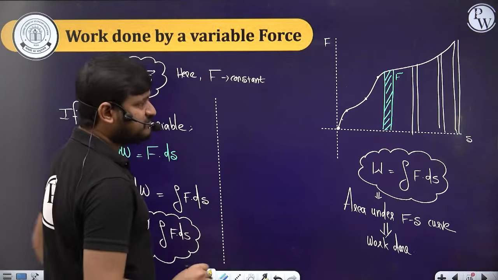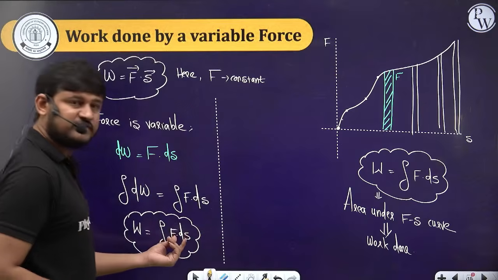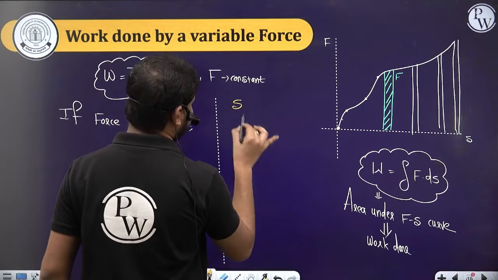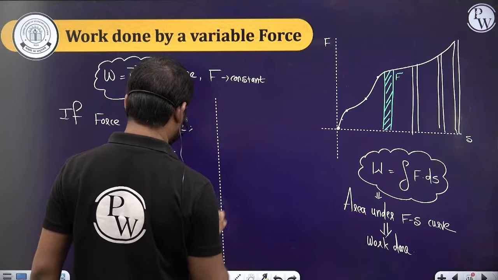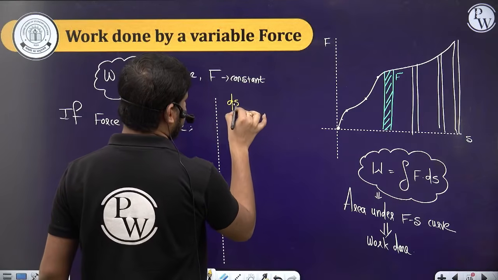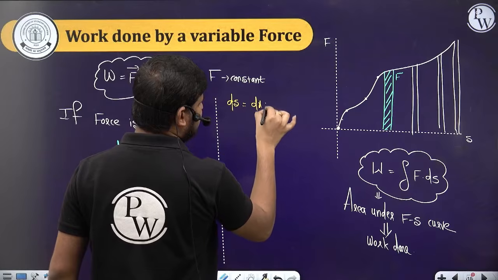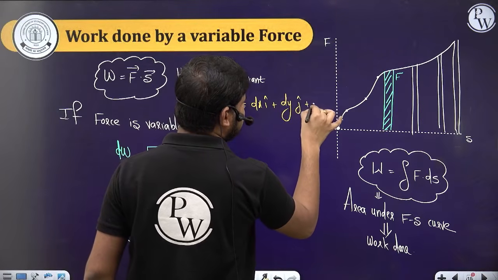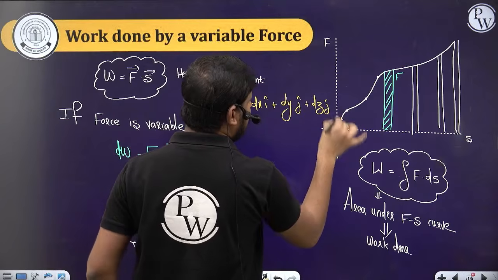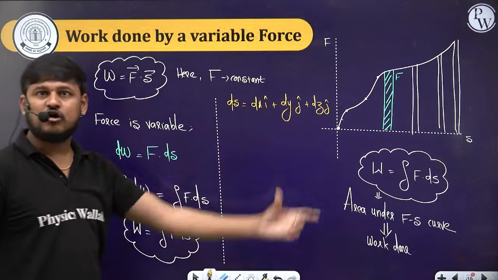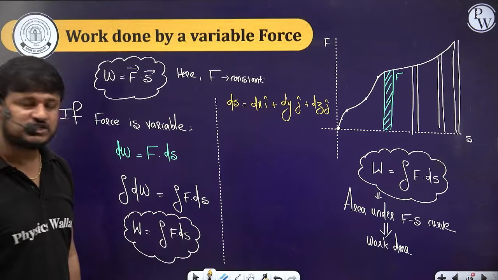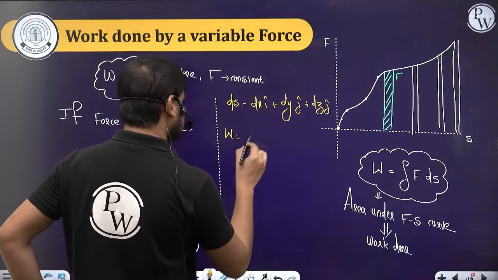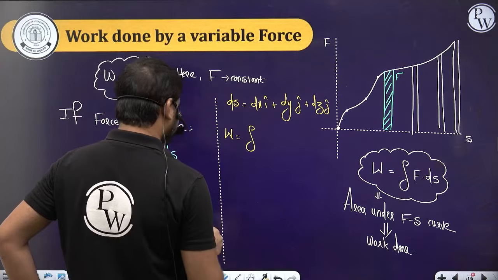Let's suppose the displacement ds is in the x direction as well as in the y direction, and it is in the z direction as well, if the body is displacing in all three directions due to the application of force. Then the work done will become the integration of F ds.